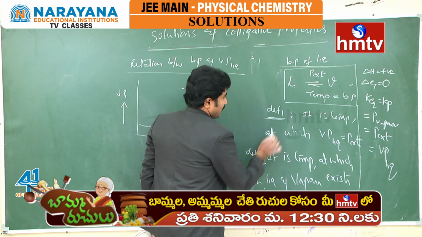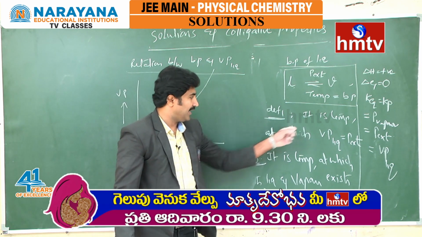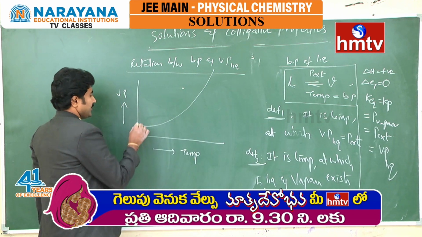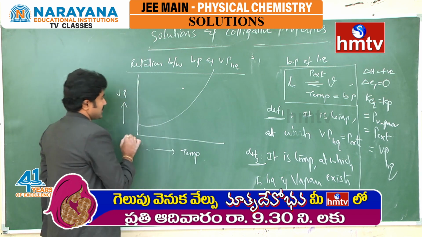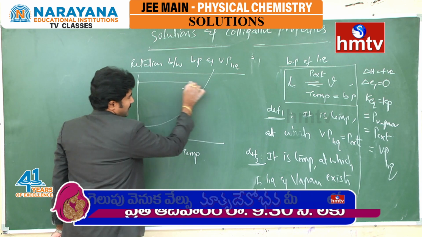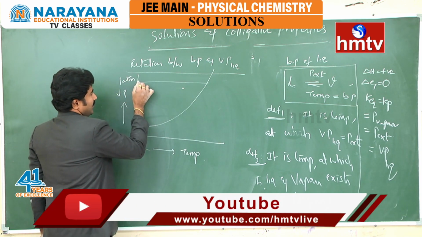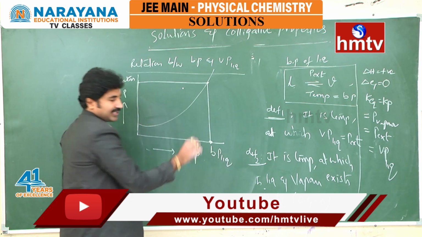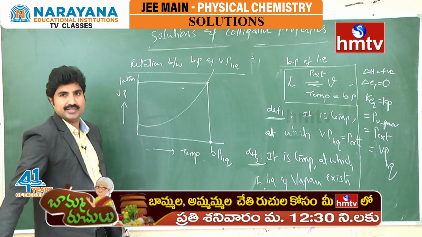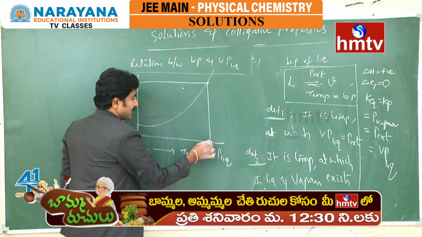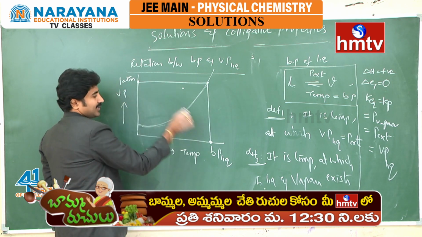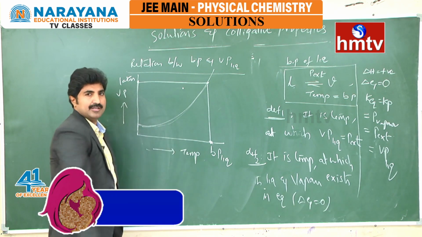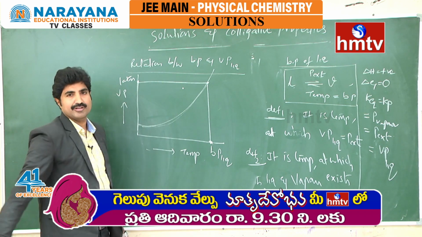As per definition 1, what is definition 1? It is the temperature at which the vapor pressure of the liquid becomes equal to the external pressure. Based on the first definition, if you raise the temperature, vapor pressure increases. What is the general external pressure? It is 1 atmosphere. So at 1 atmosphere, the corresponding temperature is called the boiling point of the liquid. At whatever temperature the vapor pressure reaches the external pressure of 1 atmosphere, that temperature is the boiling point. So based on this graphical representation, we can understand the boiling point and vapor pressure relation.